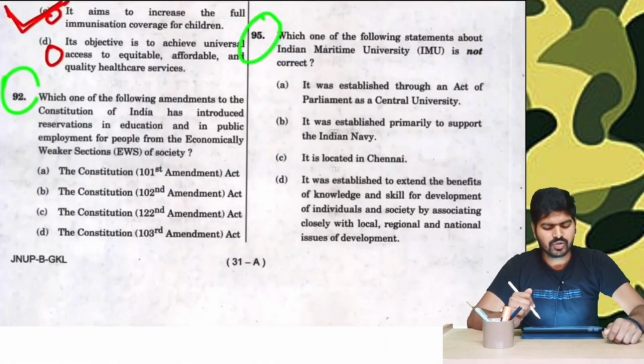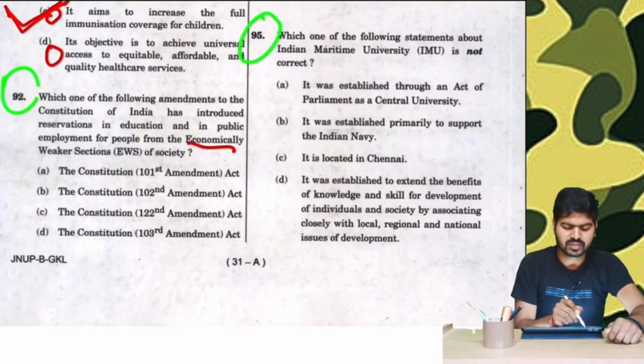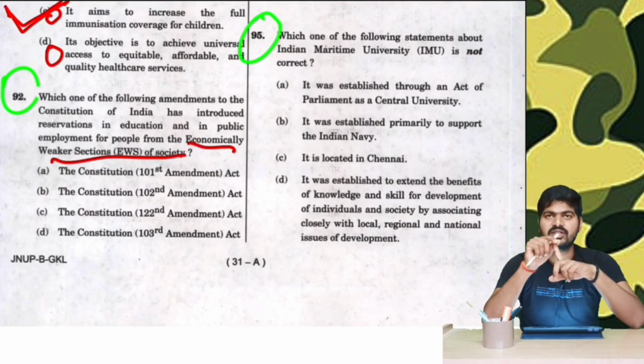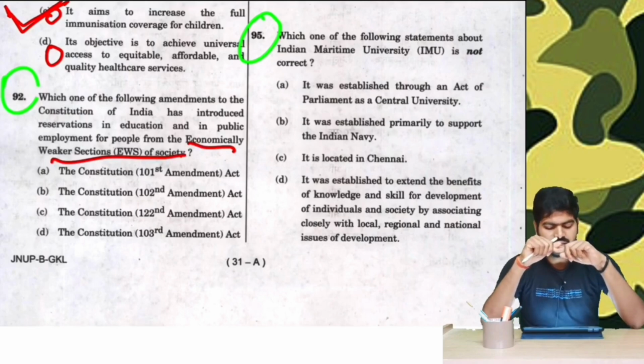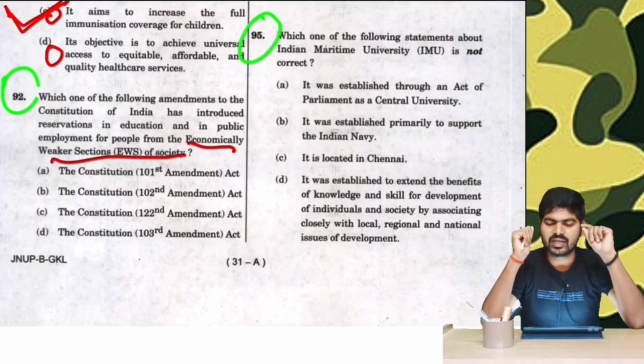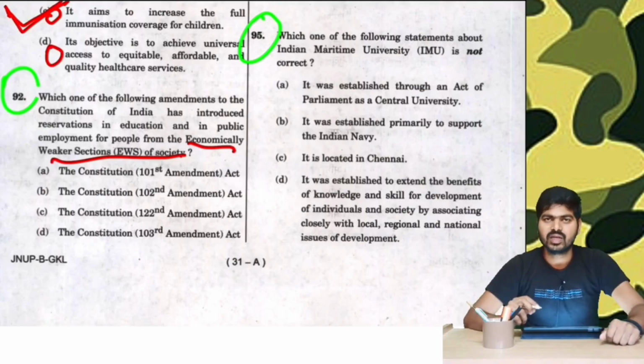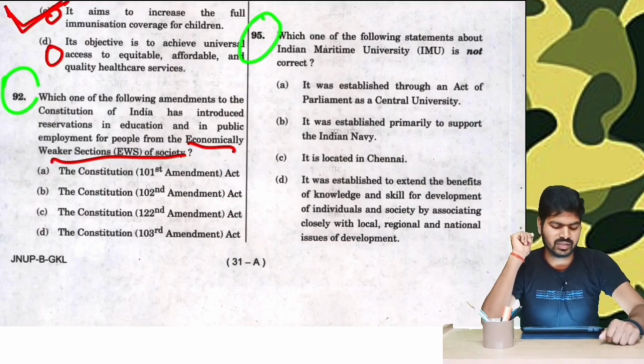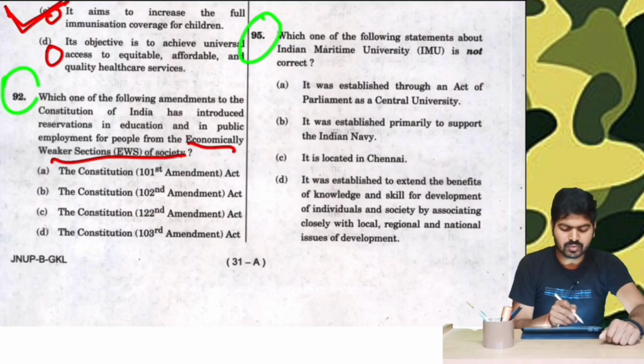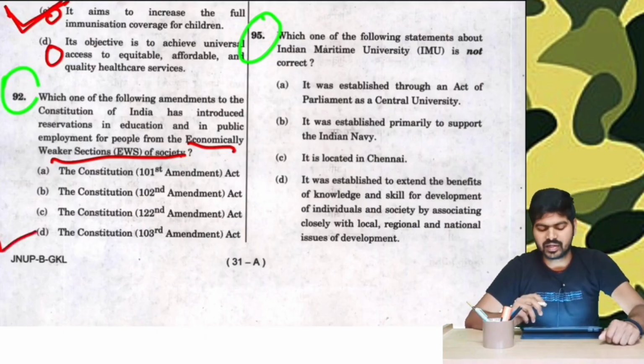Question number 92. Which one of the following amendments of the Constitution of India has introduced economically weaker section reservation? To clear the CDS examination, one must have the list of basic constitutional amendment acts at their fingertips. Now, what are they? First Constitutional Amendment Act, second, then 42nd, 44th, 73rd, 74th, and all the latest Constitutional Amendment Acts from 100 till 107th. Now, EWS was the 103rd Constitutional Amendment Act.